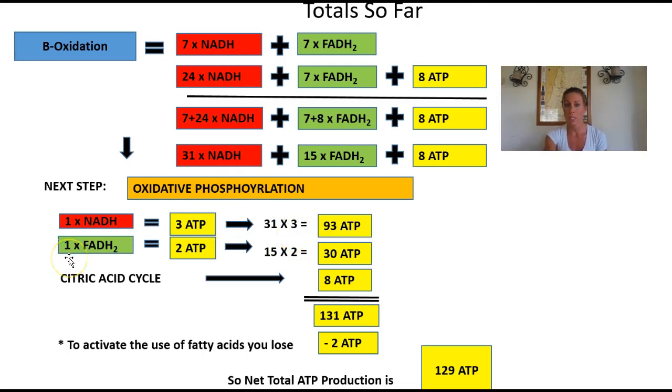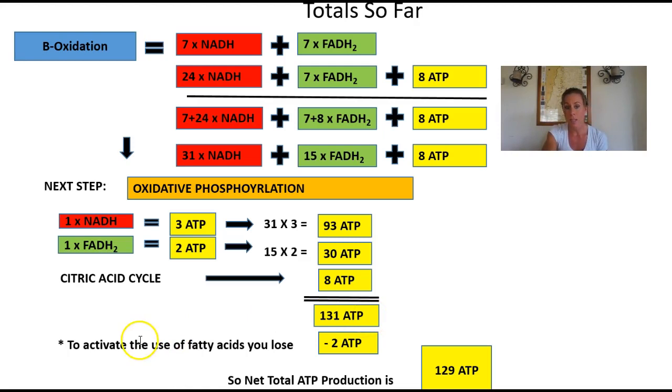The next one is 1 FADH2, and that produces 2 ATP. So we take that 15 from beta oxidation and multiply it by 2 ATP to give us 30 ATP. Then we bring down the 8 ATP from the citric acid cycle. Bringing that all together, we have a total of 131 ATP.